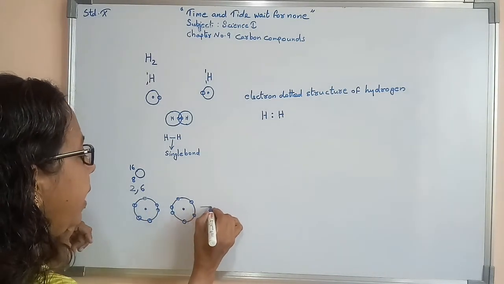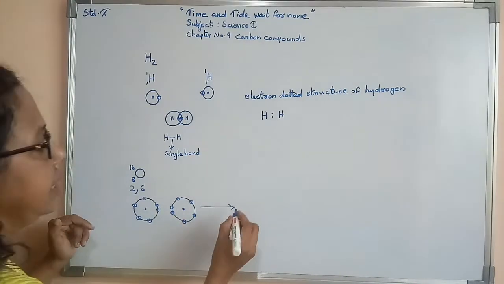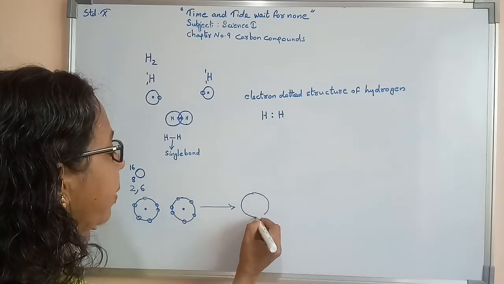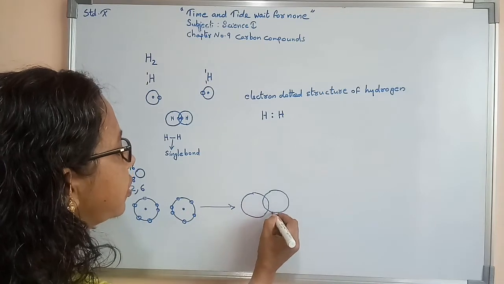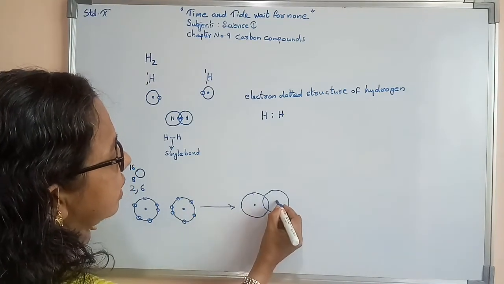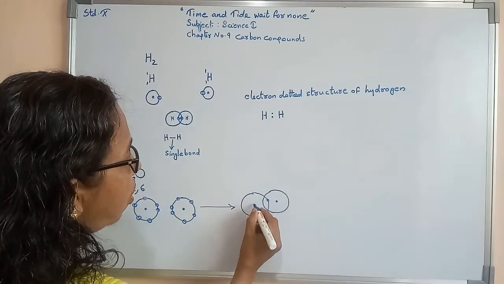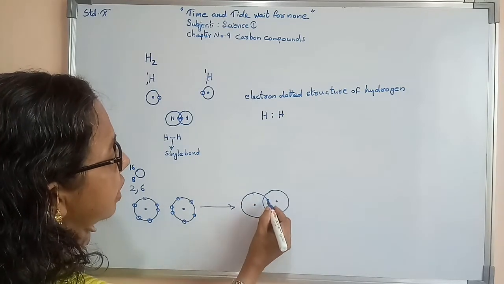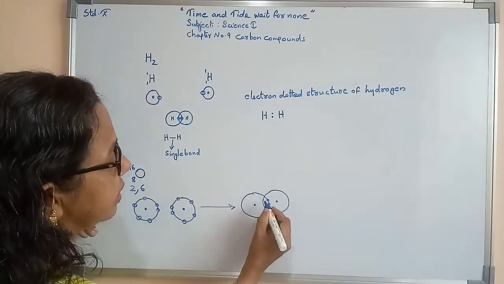Now as a result of sharing of electrons between these 2 oxygens, here you can find the overlapping of the 2 oxygen atoms. This is one oxygen, this is the other oxygen atom. This oxygen atom's outermost orbit has 6 electrons, but a requirement of 2 is there, so sharing of 2 electrons takes place.